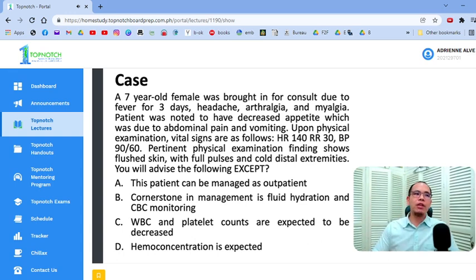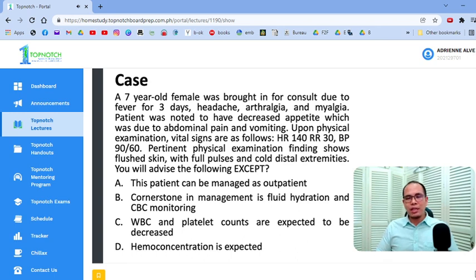So you have a 3-day history of fever, headache, arthralgia, myalgia, parang viral infection lang, di ba? And then you have abdominal pain, vomiting, and flushed skin. Very pertinent, di ba? So, at the top of your head, ano dapat ang unang iniisip dito? What is your top differential aside from systemic viral illness? Tapos may vomiting, may abdominal pain, di ba? Acute gastroenteritis, yes, pwede, pero usually hindi naglalagnat yan. Although pag dehydrated sila, pwede pa rin, okay? But if you put the case all together, mas isipin nyo dapat ay dengue, di ba?